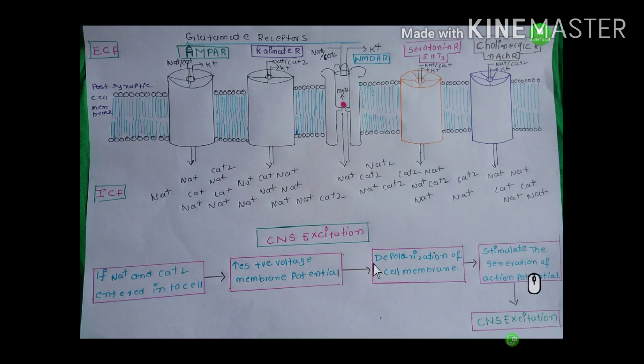This positive voltage develops depolarization of the cell membrane. This depolarization stimulates the generation of an action potential. If an action potential is generated, the neurotransmitters are released into the synaptic cleft. So signals are transmitted from nerve to nerve or nerve to organ. So it leads to CNS excitation.